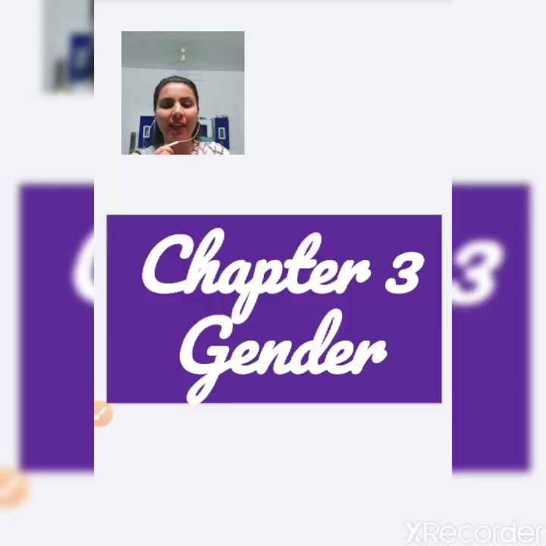Let's begin with our chapter number 3, gender. Let's study the spelling. Gender. Repeat it with me. Gender. Today we are going to study chapter number 3, gender.